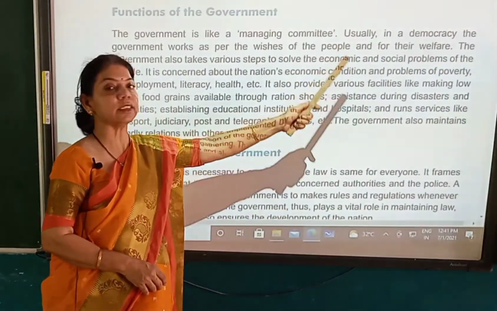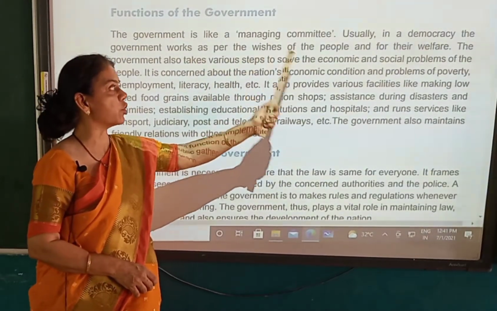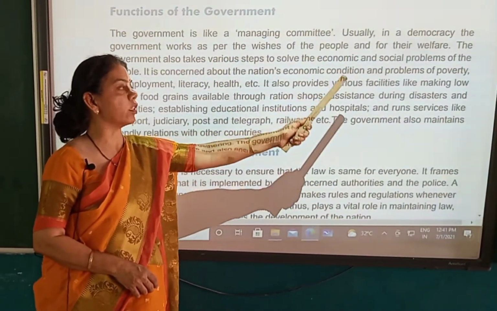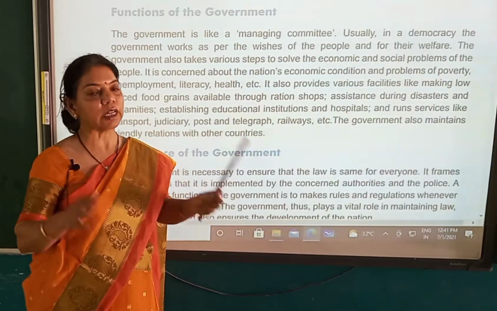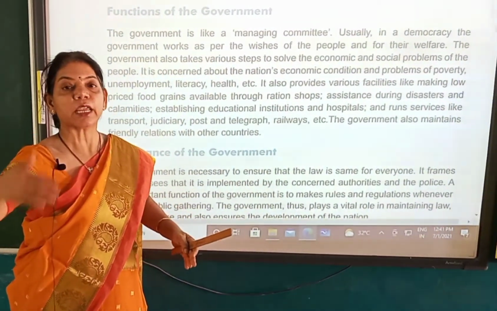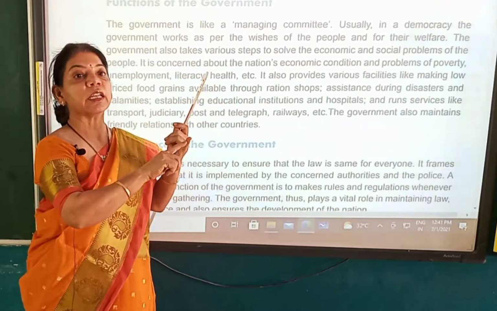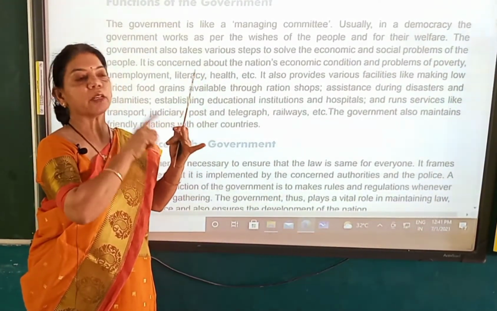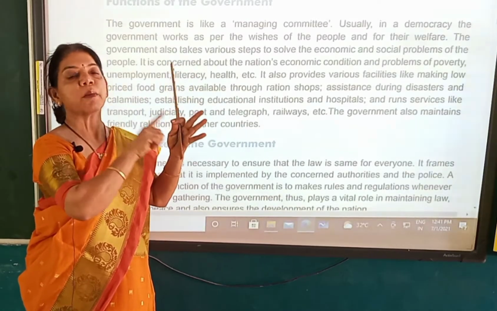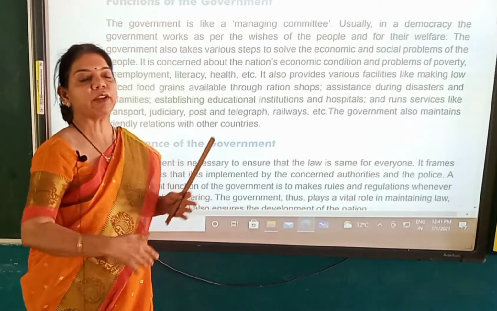Usually in a democracy, the government works as per the wishes of the people and for their welfare. So government is like a managing committee. It manages everything at all the levels, may it be the field of science, education, research, technology and other development fields.